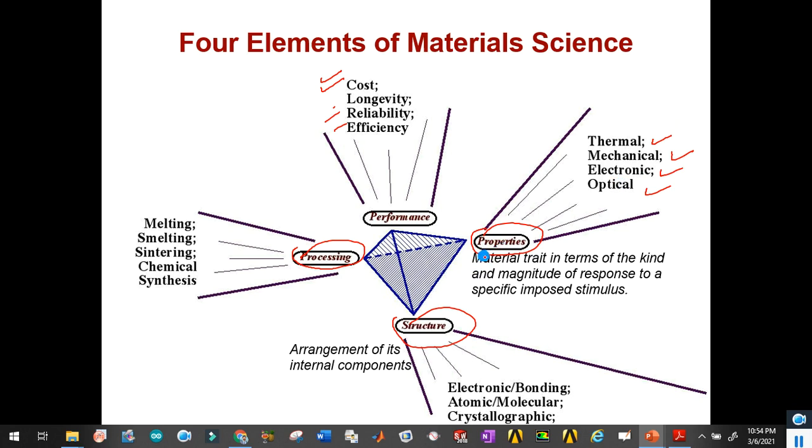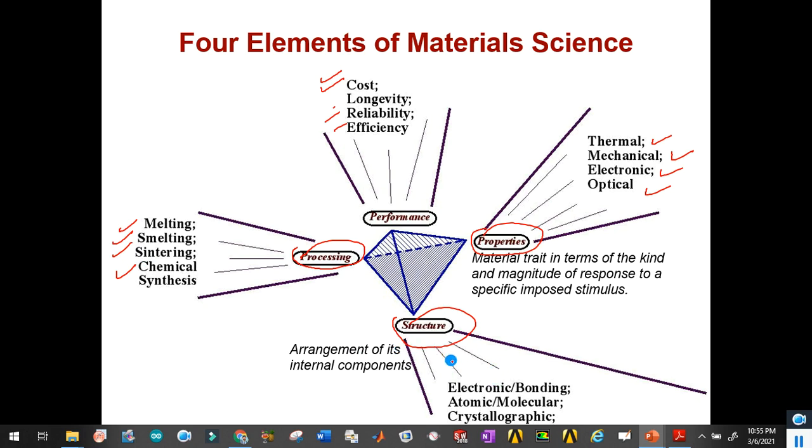Okay, so in order to achieve these properties, we need to go for processing. For example, we can go for the cooling rate or heat treatment, or we can change the melting, smelting, sintering, or chemical synthesis time as well. A change of rate will change the grain structure. Why will the grain structure change?